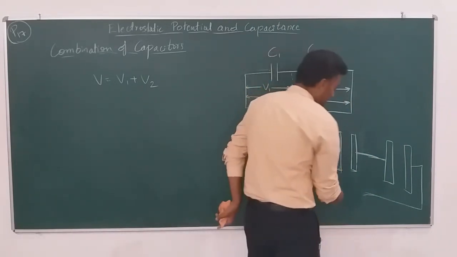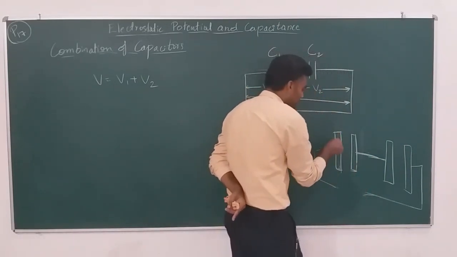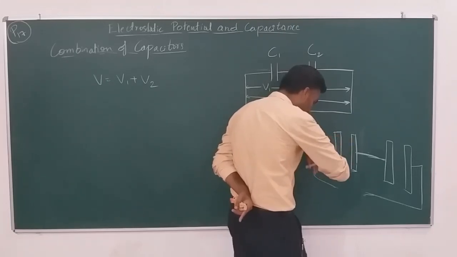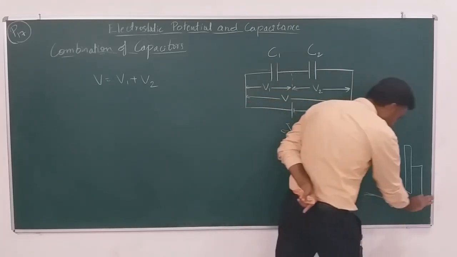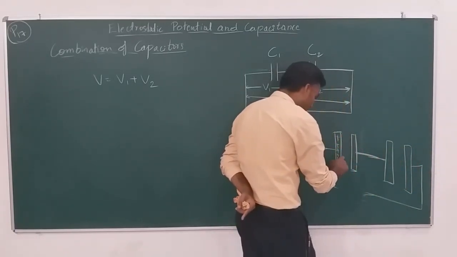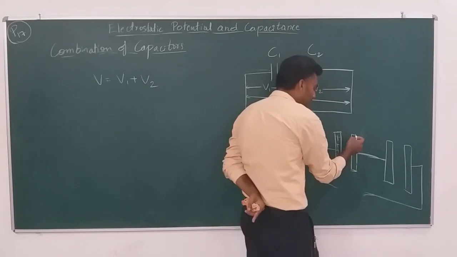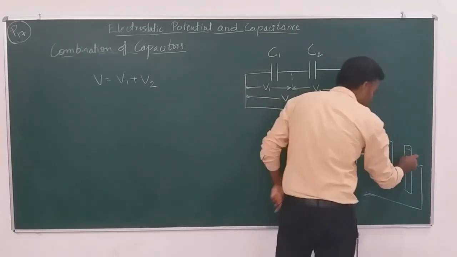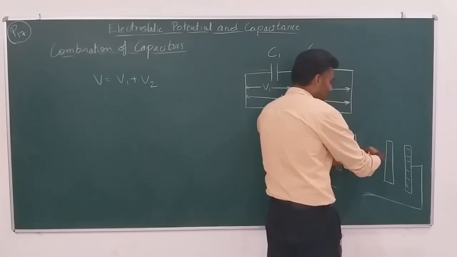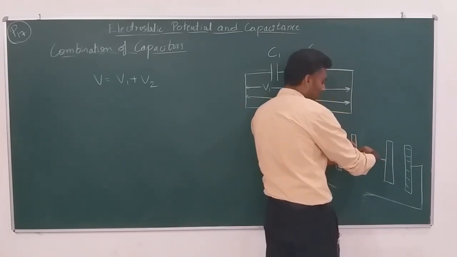And now, when we connect that to the battery, what happens? This plate will give the electrons to the battery, and those electrons will go and accumulate here. Due to the collection of positive charge here and the negative charge here, these 2 plates will experience the electric force.